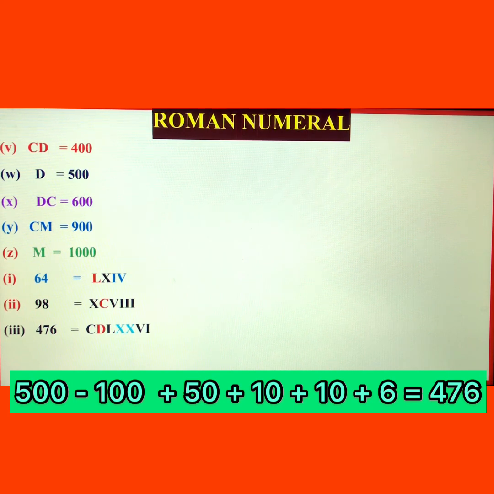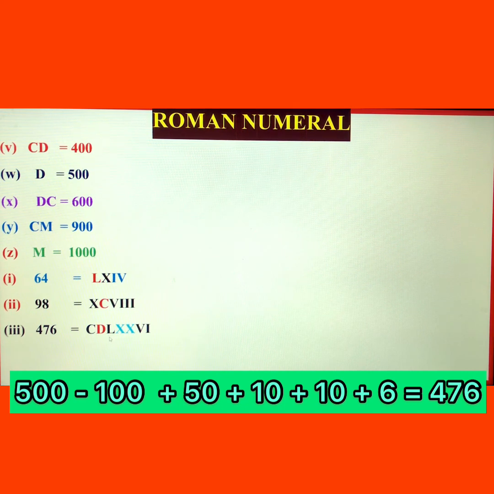So you will use the symbol of 500, and the symbol of 500 is D. D is 500 and you have to write 400, so what will you do? Write C before D, because C is the symbol of 100. If you write it before, it means subtraction. If you subtract 100 from 500, it is 400. 400 has come. Now how much do you have to write? 76. You cannot write 76 directly. You know the symbol of 50 is L. So this is 450, and now the requirement is 26.